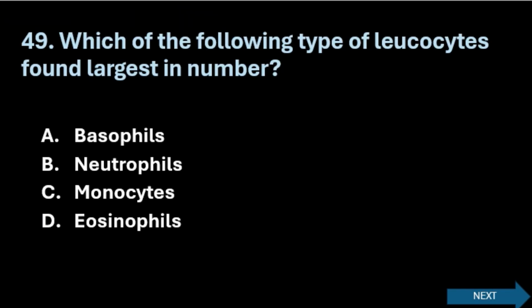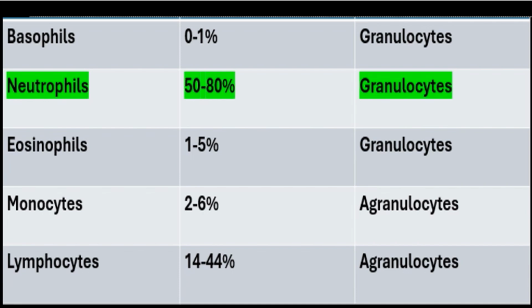Next question. Which of the following types of leukocytes is found largest in number? Option A, basophils. Option B, neutrophils. Option C, monocytes. Option D, eosinophils. Let us see the answer now. The right answer is neutrophils. You can see the chart here. The first three are granulocytes, then agranulocytes.